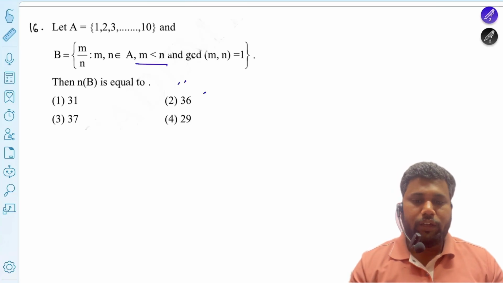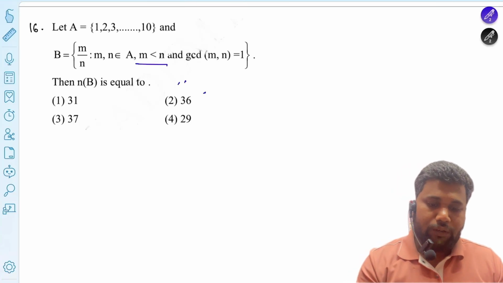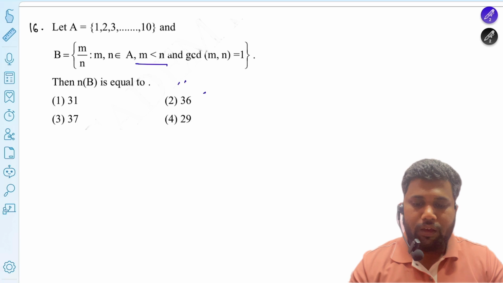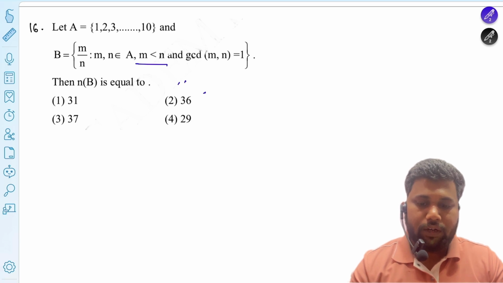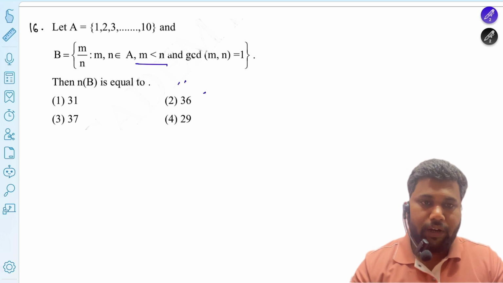Okay children, let's start the next question of the PYQ series. The question is: let A be the set of numbers 1, 2, 3 up to 10, and set B is the relation given as m upon n, where m and n belong to A. Since m and n are only from 1 to 10, n is always greater than m.